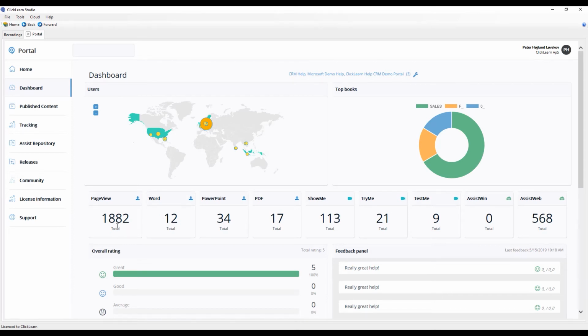They've mostly viewed the web page, but also how many times did they download the PDF file? We can even deliver data all the way down to user level, so you can see, well, how did your end users do in the test me, or did you see the entire show me or stop after 10 seconds?